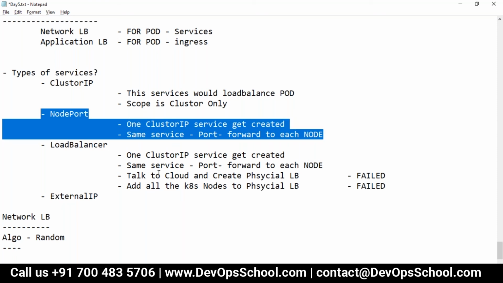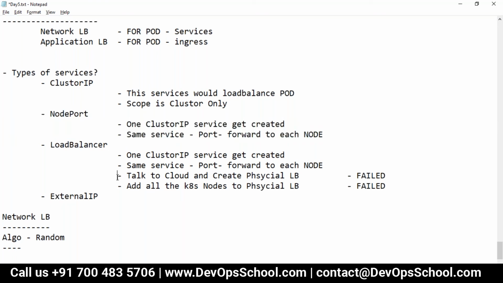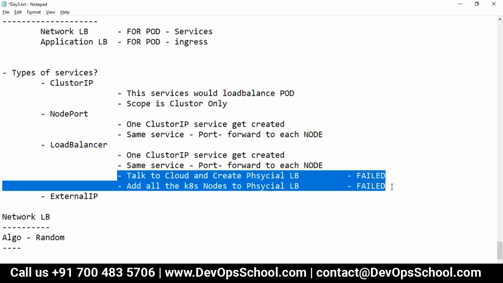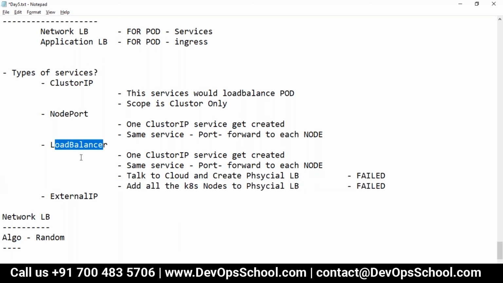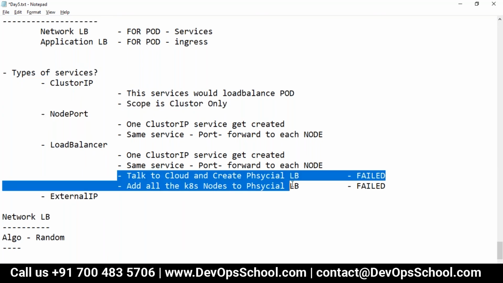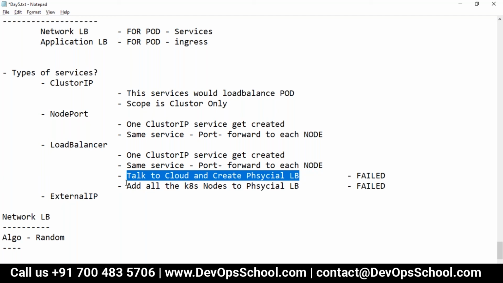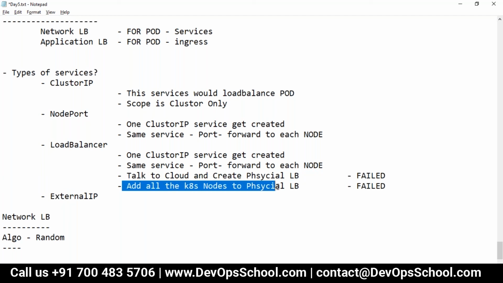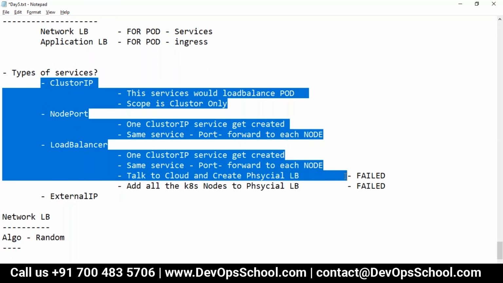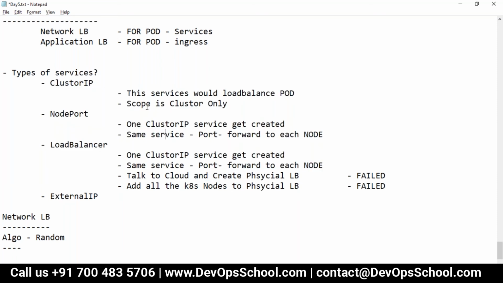Now they say, okay, if you want an external load balancer, if you want Kubernetes to talk to your external services, like an external load balancer such as AWS load balancer or Google Cloud, then use the type LoadBalancer. In this case, this will get created, this will get created, and then finally these two things will happen. It talks to the cloud, creates a physical load balancer, and adds all the Kubernetes nodes to the physical load balancer. So this is the automated way to do that. These are the types. Is that clear, all of you?